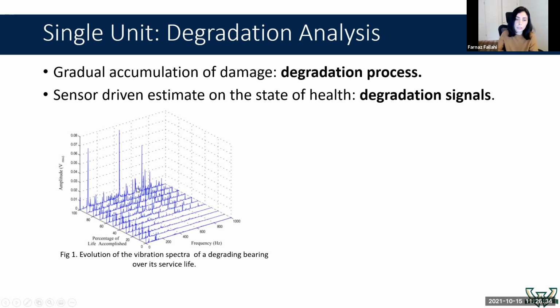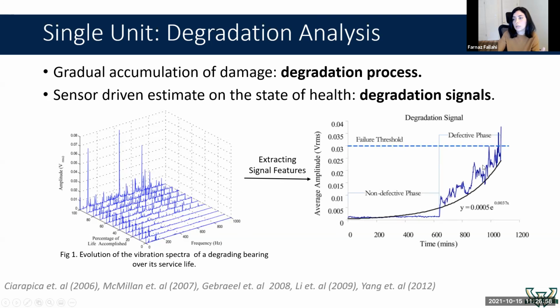Here we monitor the vibration of a device, and vibration is one of the indicators that something is going on in that device. Over the lifetime of the device, as you see, the vibration of the device increases, meaning that there is something going on in that device. By measuring such indicator parameters, we can extract the degradation signal of the unit. And over the lifetime of the device, this degradation severity increases until it crosses a predetermined and industry-approved failure threshold. At this point, we assume that the device has failed.